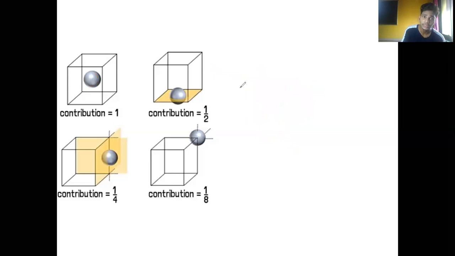But whenever the atom is present at the face, it is going to be cut somewhere. So how much is cut? 50% will be inside the cell, 50% outside the cell or in another cell. So the contribution will be a half. But whenever the atoms are present at the edge part, that means they are divided. Suppose this atom is at an edge, it is going to be divided into 4 parts. So one cell is here, second cell is here, third cell is here, and fourth cell is here. So it is going to contribute 25% each. So its contribution will be 1/4, that is 25%.